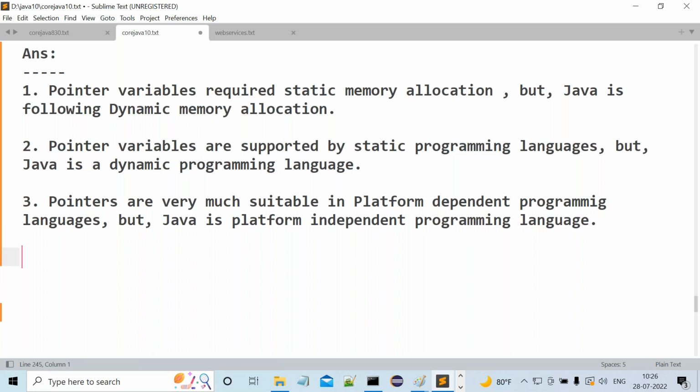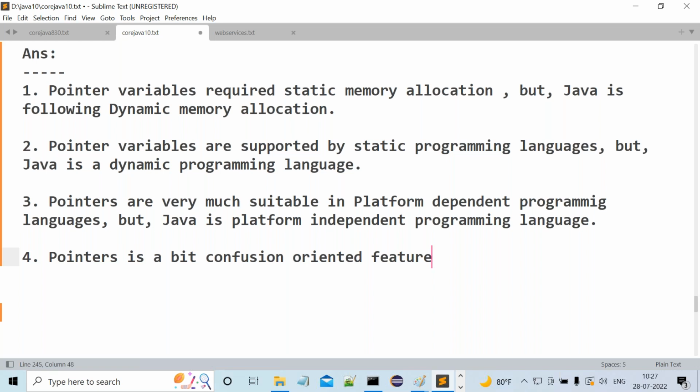Then what about the fourth point I gave there? Observe carefully. Pointers are a confusion-oriented feature. Am I right or not? Yesterday I gave some information. If you go for multi-level pointers, not single-level pointers, what is the meaning of multi-level pointers? One pointer is referring to another pointer, that pointer is referring to some other pointer, and so on. So this is nothing but multi-level pointers. When we work with multi-level pointers, up to 1 or 2 levels it's okay, no problem. But when we go for more and more levels, confusion will automatically be generated.